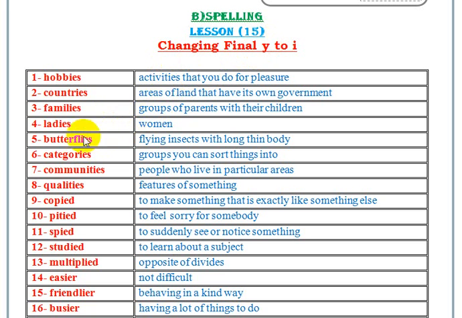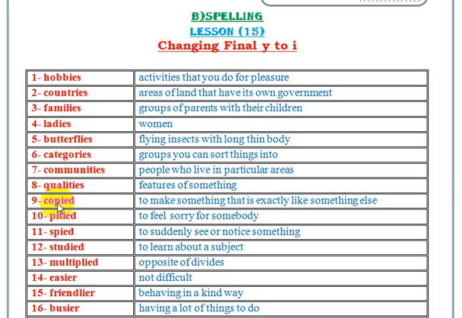Okay, but when we change this word butterfly, which ends in Y, into plural, we change Y into I and put ES. These words are plural, all of them, like hobbies, countries, families, ladies, butterflies, categories, communities, qualities.